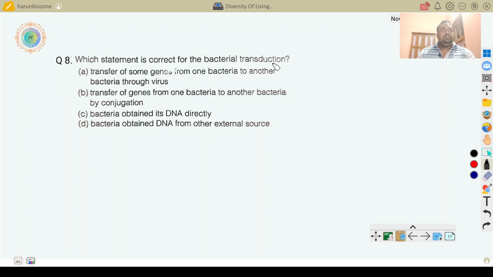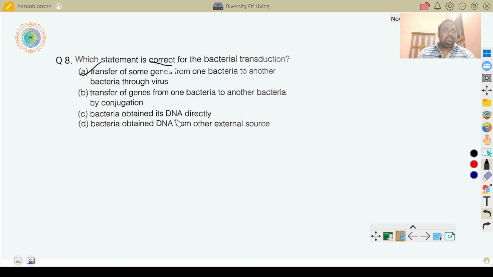Okay. So, which statement is correct? First, the transfer of some genes from one bacteria to another bacteria through virus, right. Transfer of gene from one bacteria to another bacteria by conjugation? Not right. This process is called conjugation.